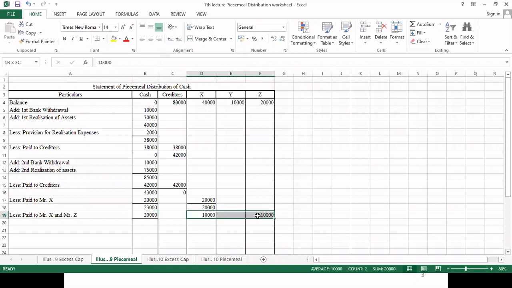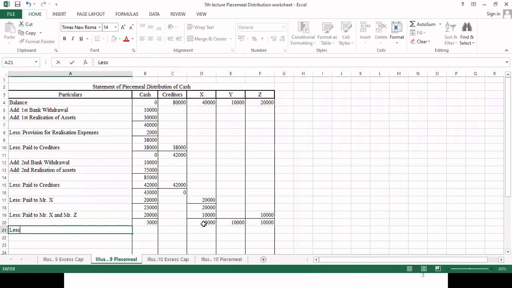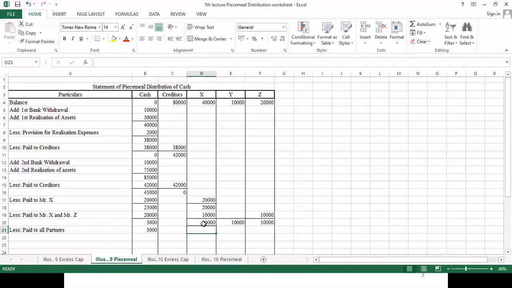Now we are going to make a total of all the partners, and check whether we have reached the level of first proportionate capital or not. So 10,000, 10,000, still we have 3,000 rupees cash available with us. Now this 3,000 will be paid to all partners as per their PSR. So that will be 1,000 each, if I'm not wrong.